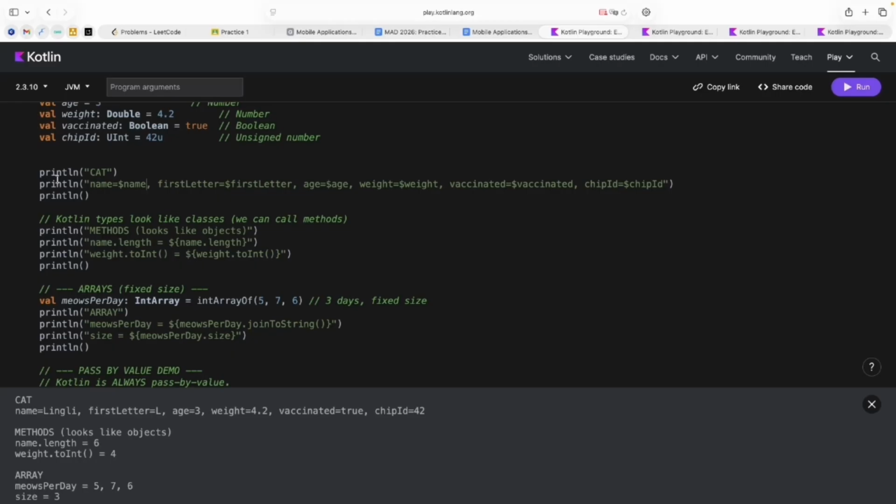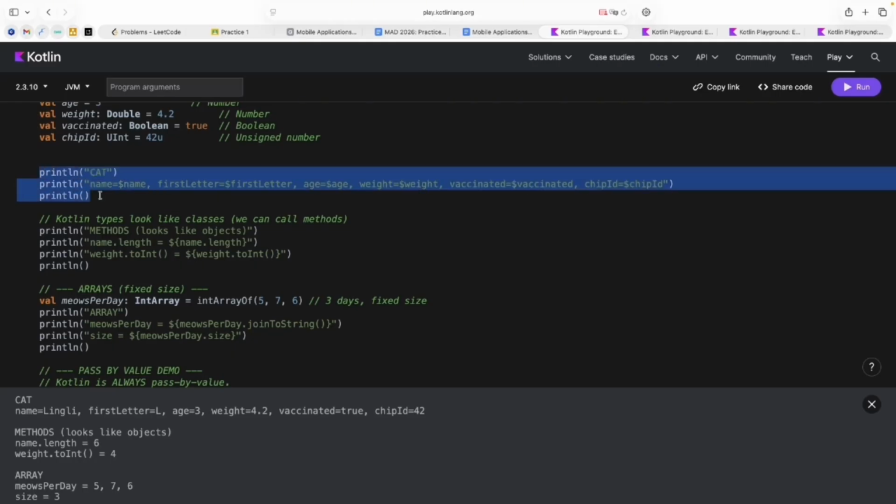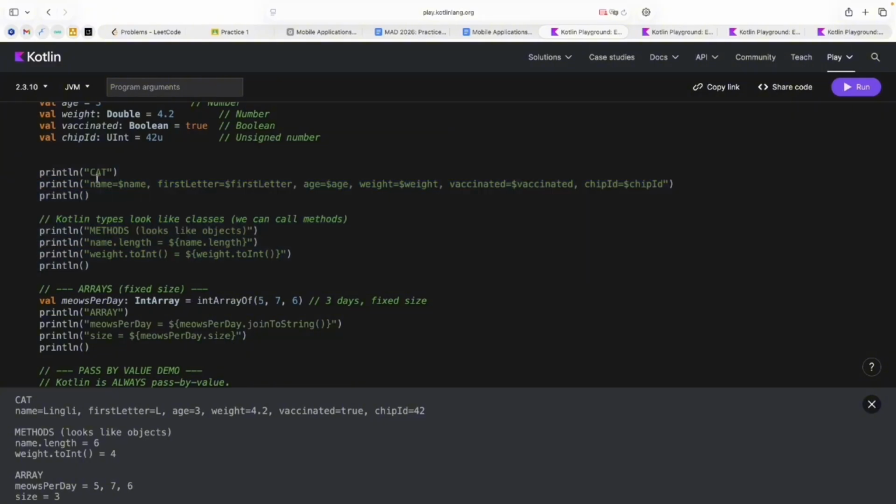Then here I have the example of how we can print some values to the logs of our program. And here you can find the example of how we can avoid problems with online compilers. And here we have the example of how we can add our variables inside the string in the println command.